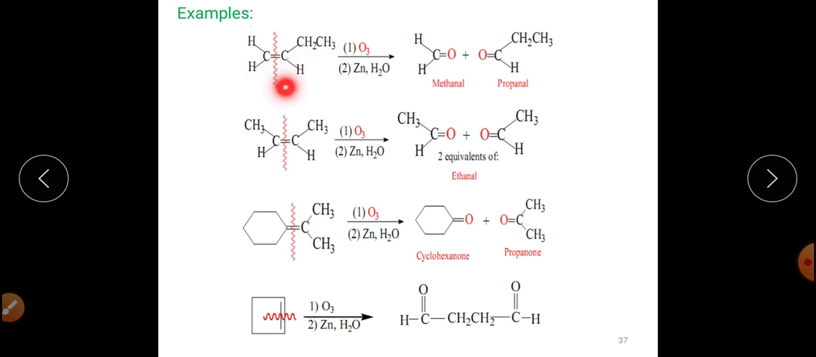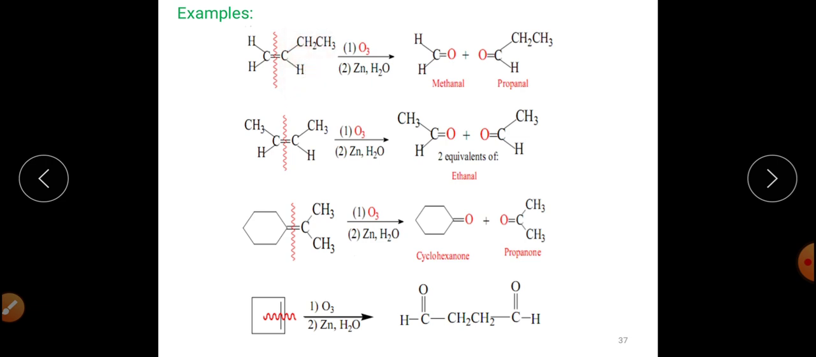For example, this is a kind of alkene. Now we can simply say that this bond will be broken, and the carbon-carbon multiple bond carbons are attached with one another. This carbon will attach itself to oxygen and this carbon will attach itself to another oxygen. So this will become HCHO, formaldehyde, right? And after this one we can prepare propanal from this particular moiety, right?